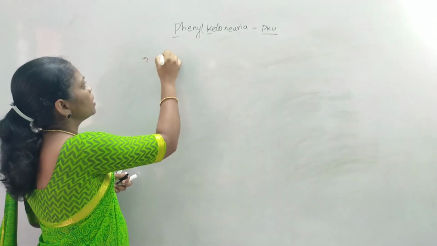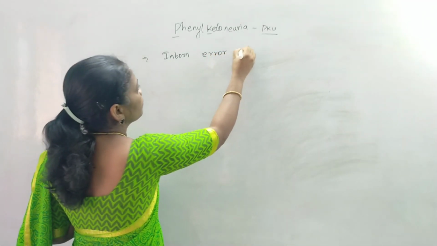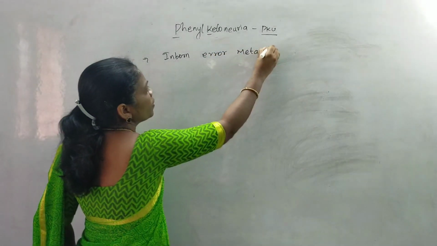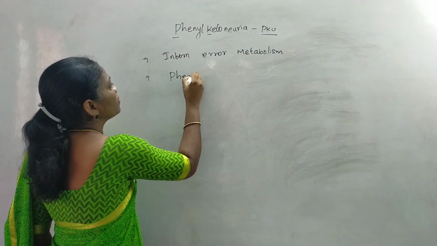This disease is known as an inborn error of metabolism of an amino acid known as phenylalanine.